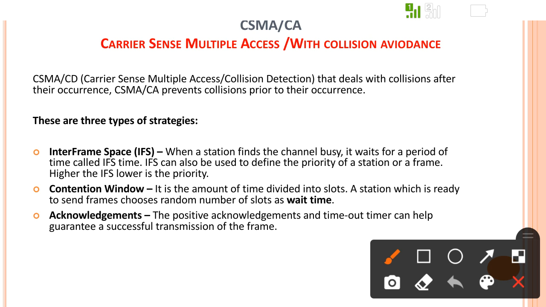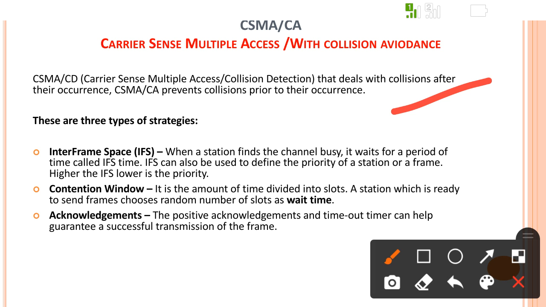So CSMA/CD, carrier sense multiple access with collision detection, deals with the collision after its occurrence. CSMA/CA prevents the collision before it occurs. They take all the precautions so that the collision should not happen. There are three strategies used in CSMA/CA.